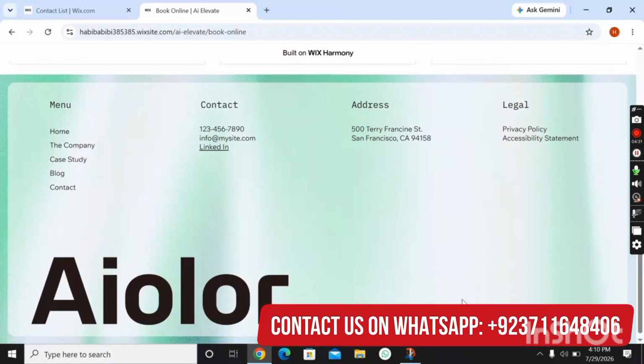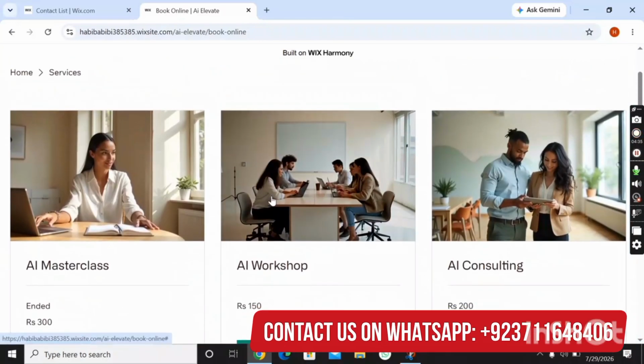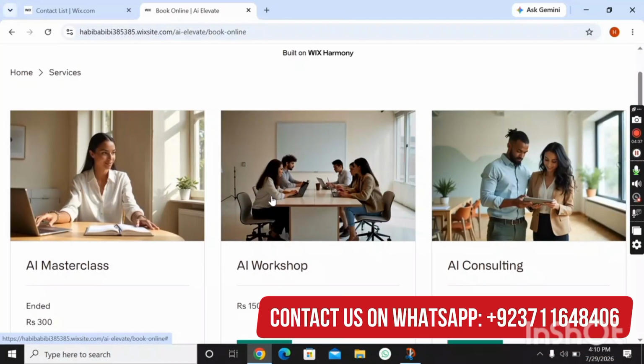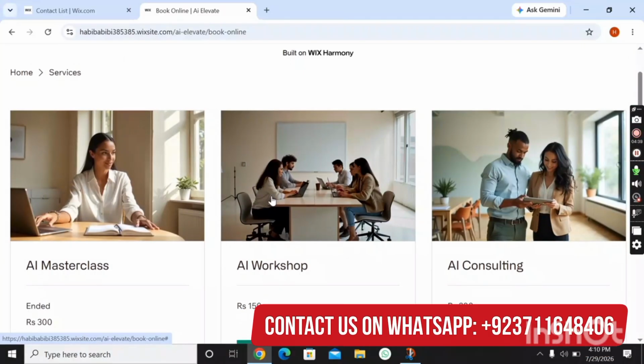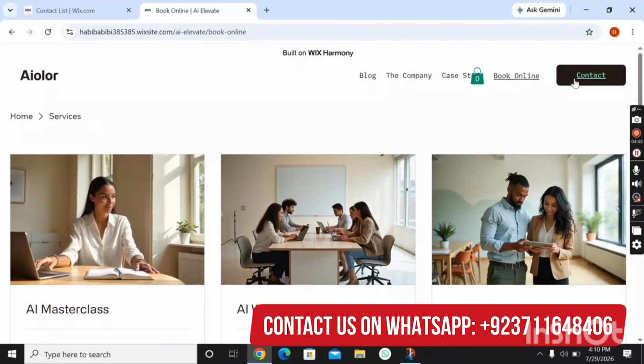So viewers, this is the footer section. You can see admin can add as many services as he wants. So viewers, you can see each and everything is available and changeable too.